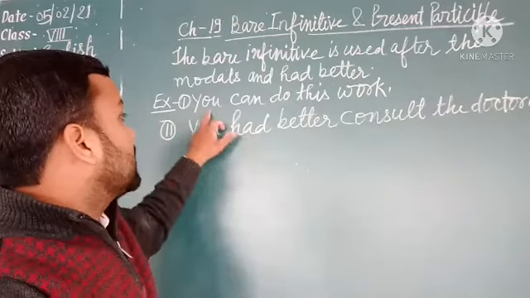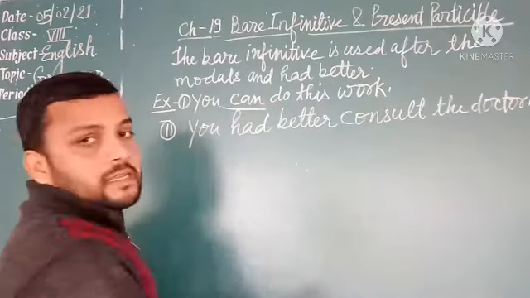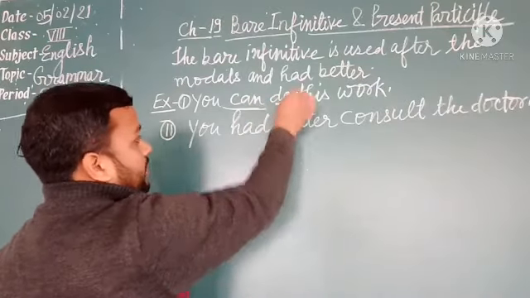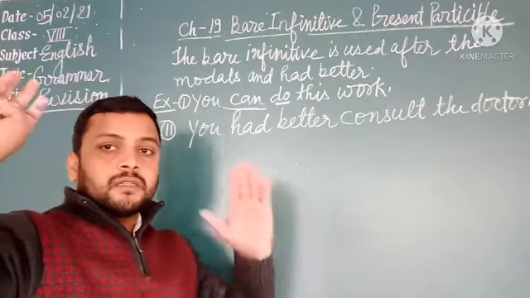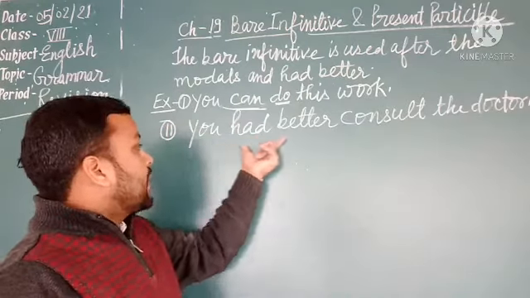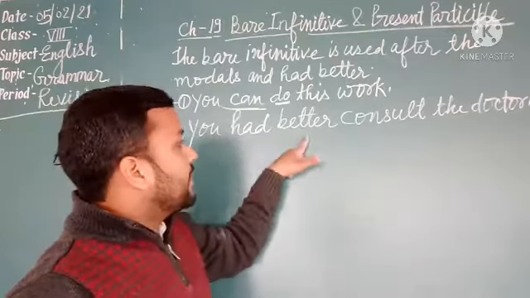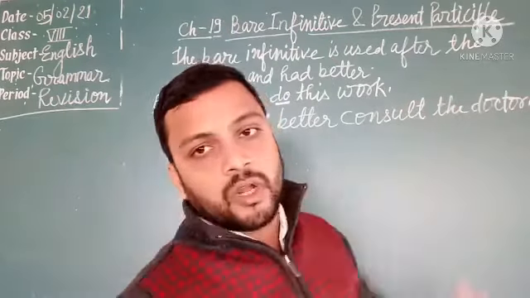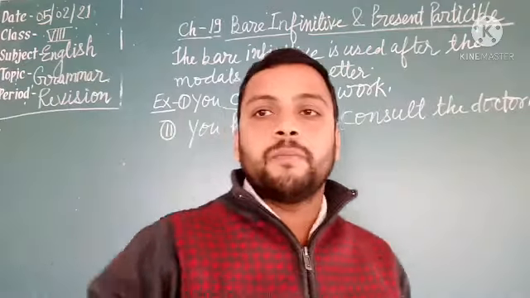For example, you can do this work. Can is a modal auxiliary and do is the bare infinitive. It had better is also followed by the bare infinitive. You had better consult the doctor. Okay, so you will revise this chapter properly.